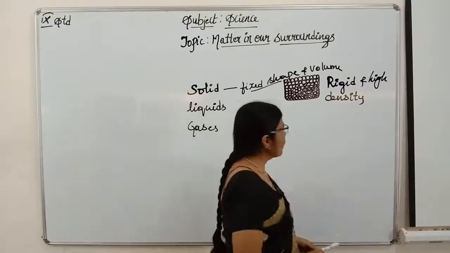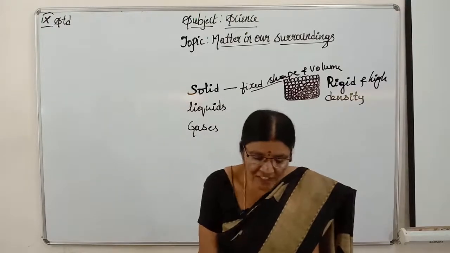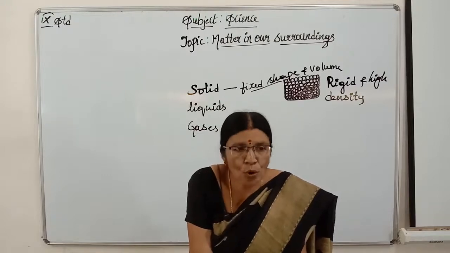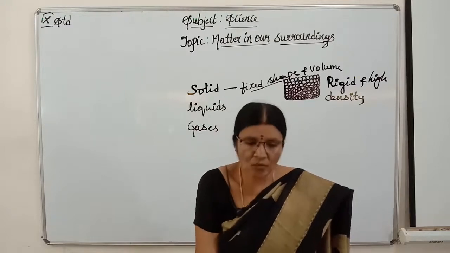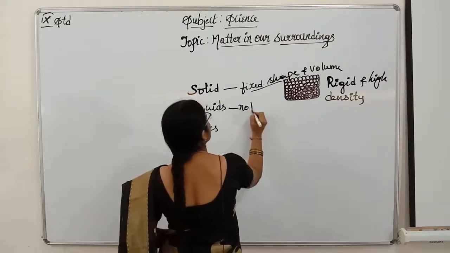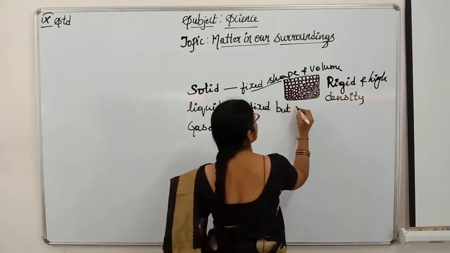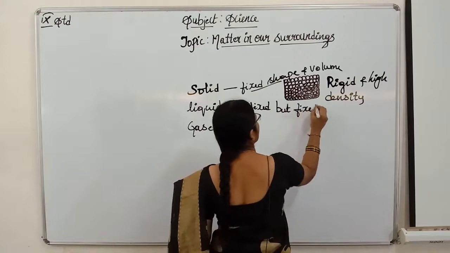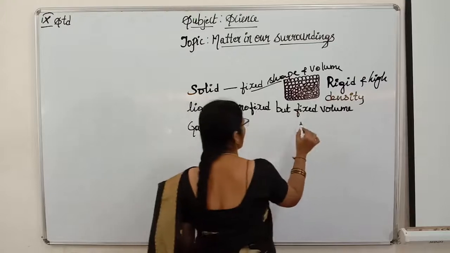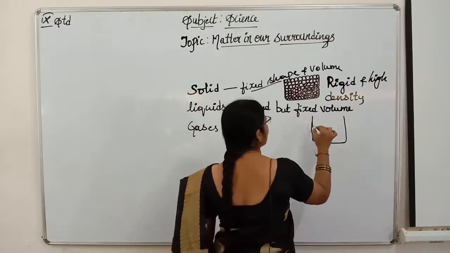Now, children, we'll go for the second state of matter, that is liquid state. Liquids have no fixed shape but fixed volume. Volume will be there. They have weight, children, but they won't have fixed shape. They occupy the shape of the container.